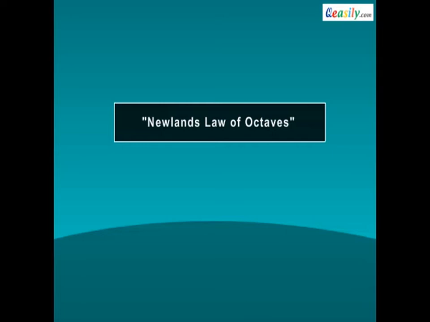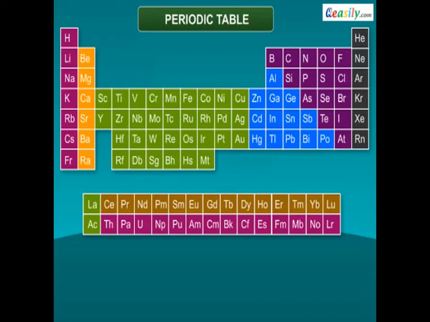The fifth period contains elements from rubidium to xenon. The sixth period contains elements from cesium to radon, etc. And the seventh period is incomplete. Classification of elements into groups is based on the number of valence electrons in an atom.